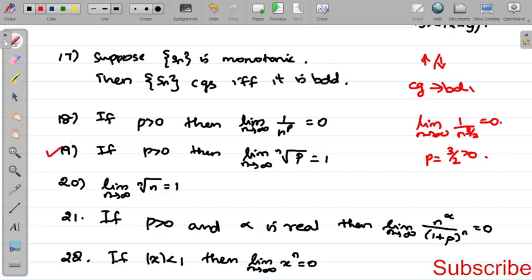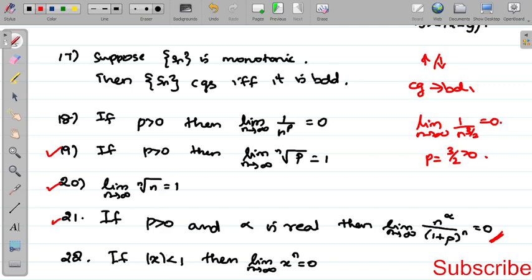Similarly, the 19th one, if p greater than 0, limit n tends to infinity, nth root of p is equal to 1. The same way 20th, limit n tends to infinity, nth root of n equal to 1. And 21, if p greater than 0 and alpha is real, then limit of n to the power alpha divided by 1 plus p the whole power n is equal to 0.